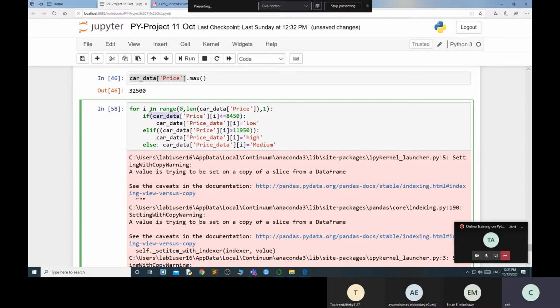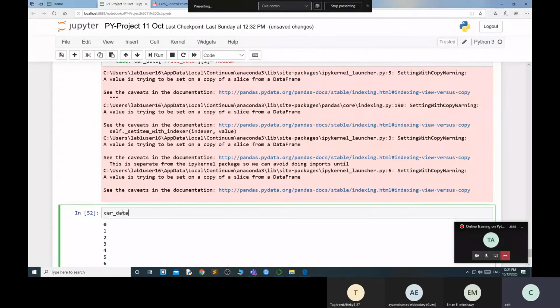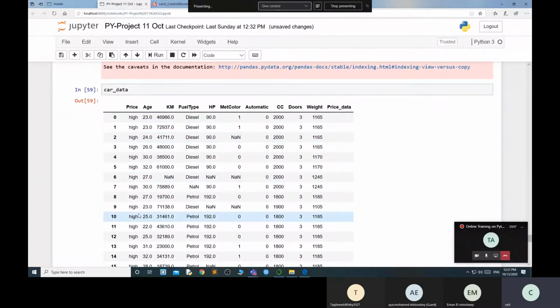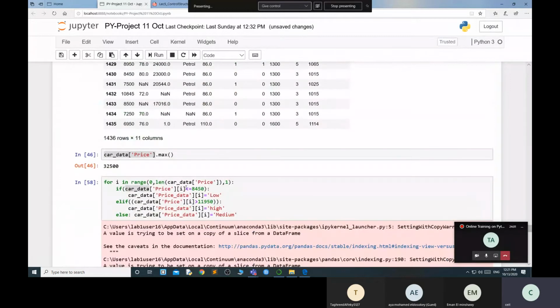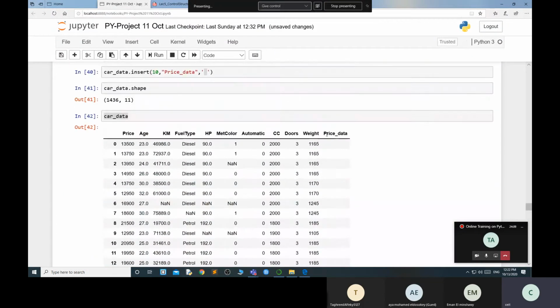Okay, if I check my car data, what happened over here? If you see my car data, I think it's segregated. That's where I made a small mistake. I just took my car_price data and assigned this value to my same data, but I had already inserted a new column into that one.